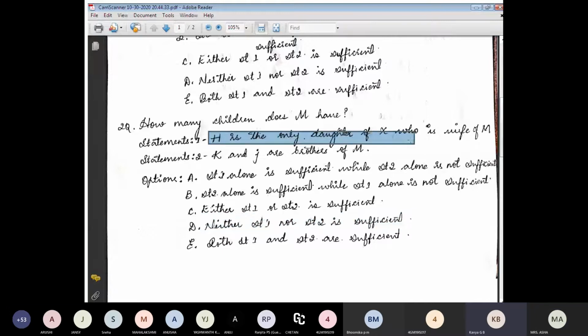Statement 1 is saying that H is the only daughter of X. Here they are saying that H is a female and X is the wife of M, which means M is a male. And K and J are brothers of M. They didn't give how many children M has. They are asking how many children, meaning only one or only two, but both statements say this is only one daughter, and for M there are two brothers. So statement 1 and statement 2 both are not sufficient.